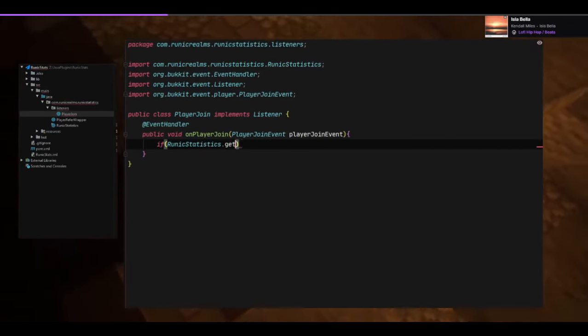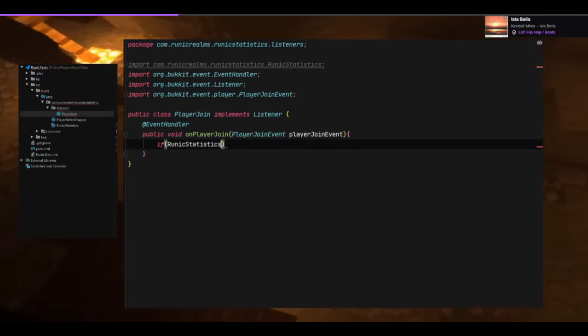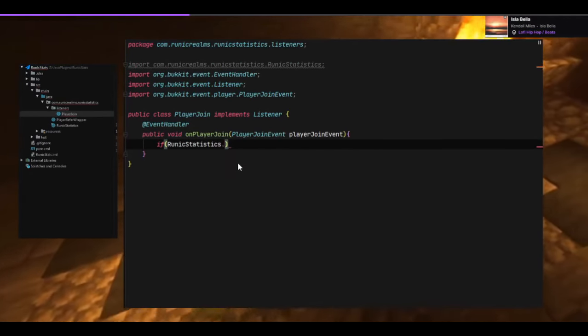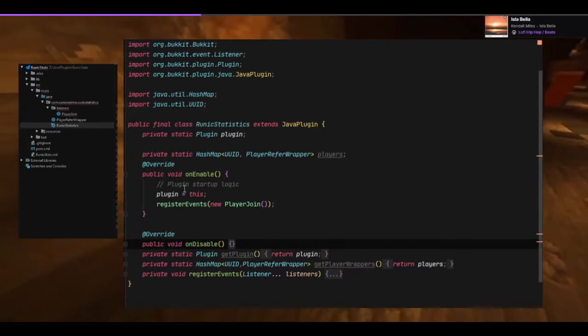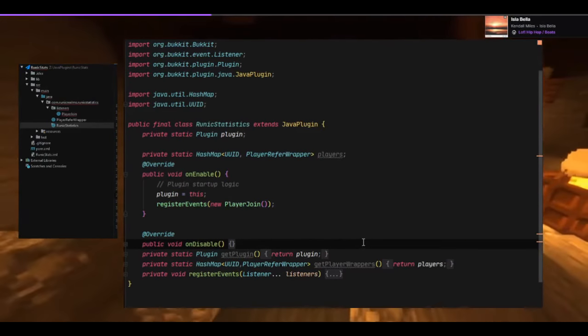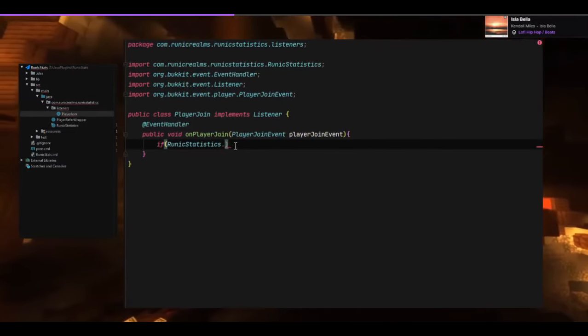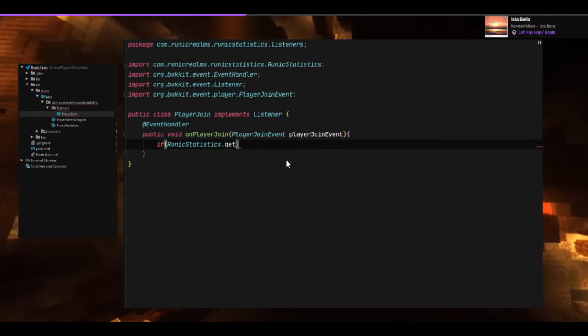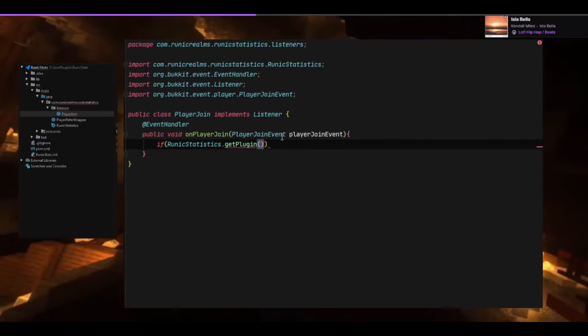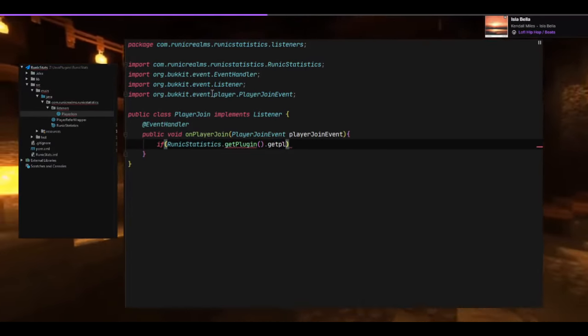Is that right? Get player wrappers. We have get plugin and get player wrappers. That's not working.